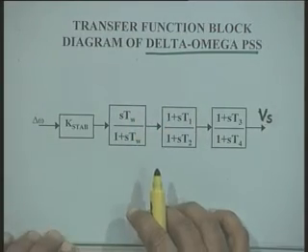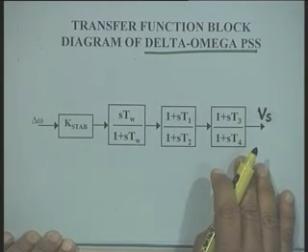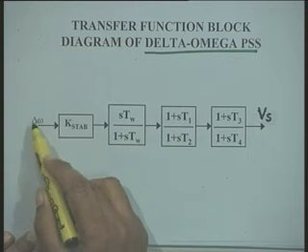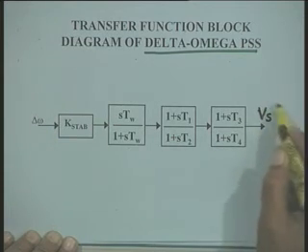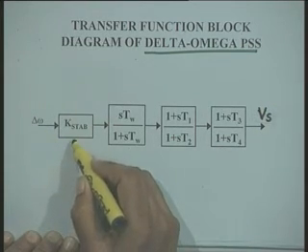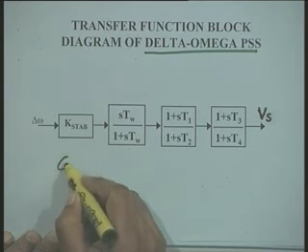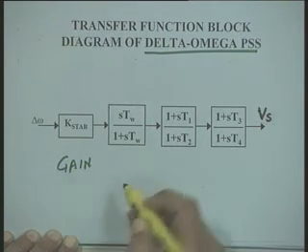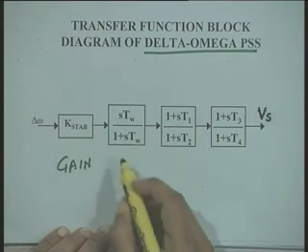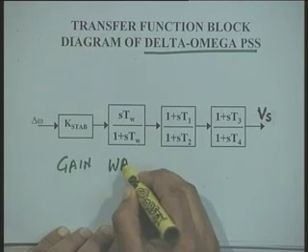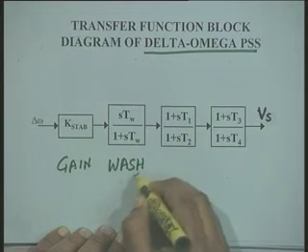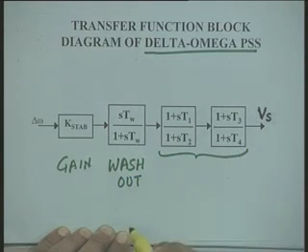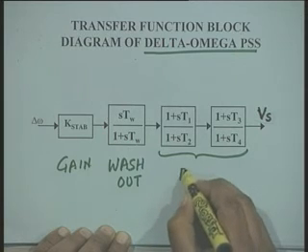Now, here the general transfer function of PSS is shown, that is, input to this is delta omega, output is the stabilizing signal. Here the first block is showing the stabilizer gain. The second block shows what is called wash out. This is a wash out block. And these two transfer functions represent the phase compensator.